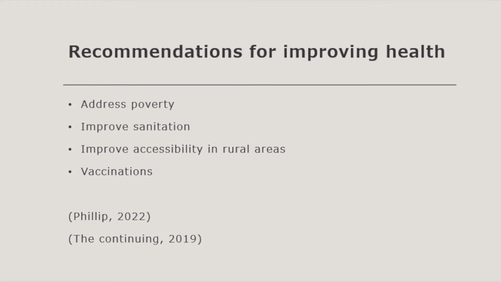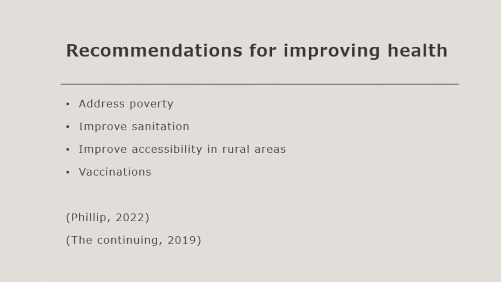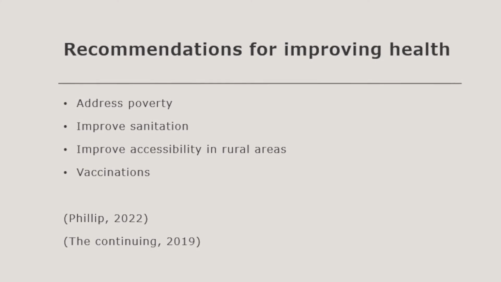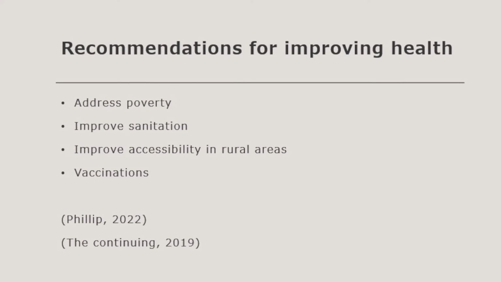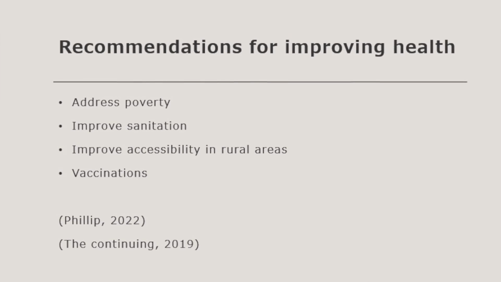Improving sanitation is a major way to improve health. Cleaning up the city and creating a sanitary environment for people to live would help cut down on spreading of infections. Improving accessibility in rural areas will keep people from moving to cities and will help to prevent overcrowding. This will also help to distribute the wealth.